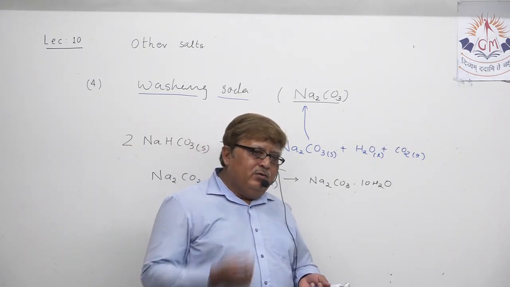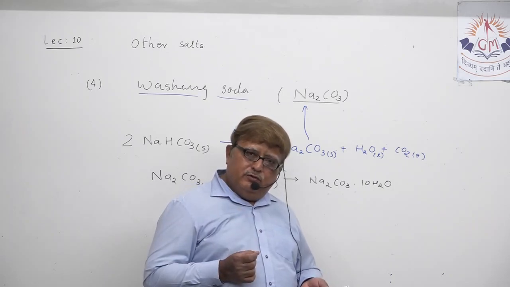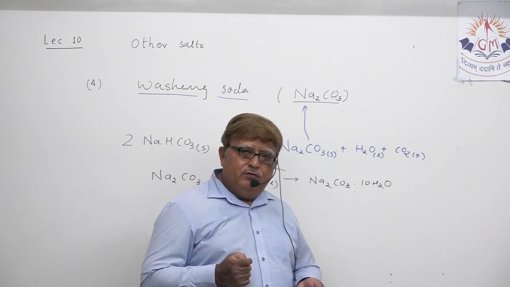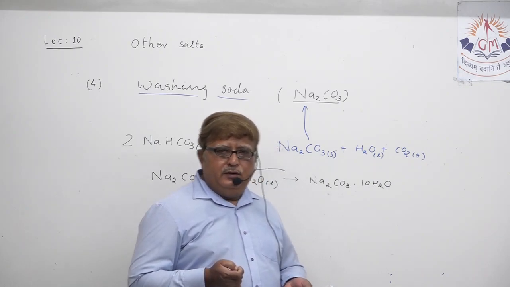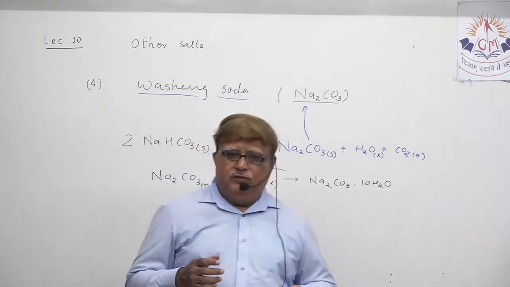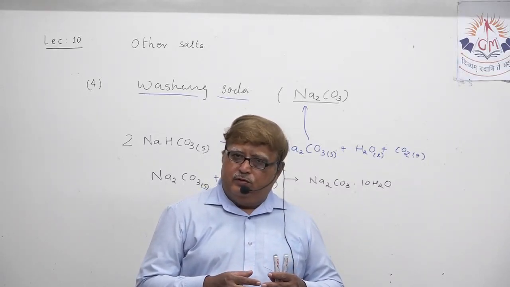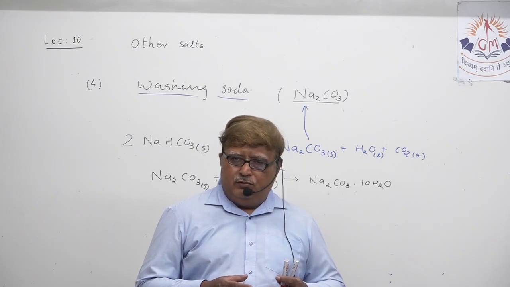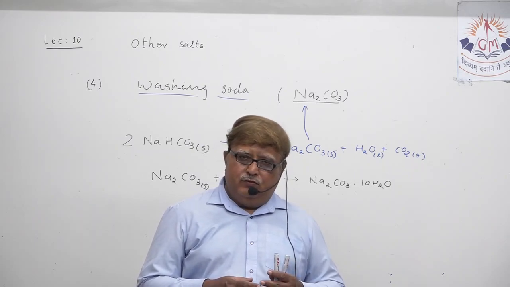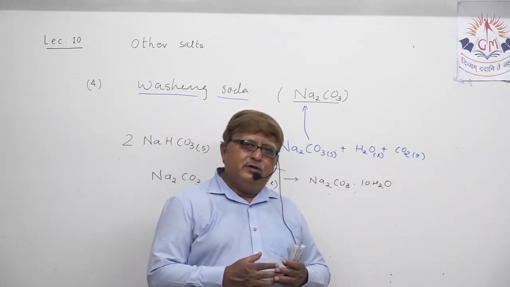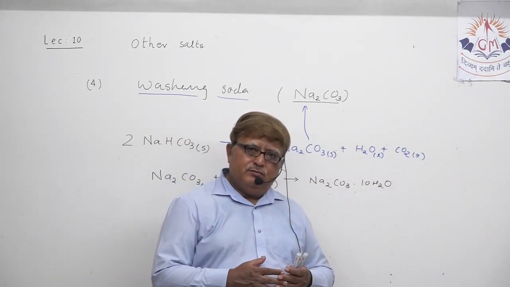And you might know one use also, that washing soda can remove the hardness of water. You all know that water which contains more salt is not suitable for washing clothes. So to remove the hardness of water, some washing soda is always added. So it is used as a best cleansing agent also.